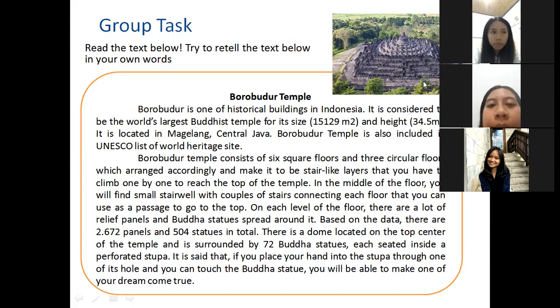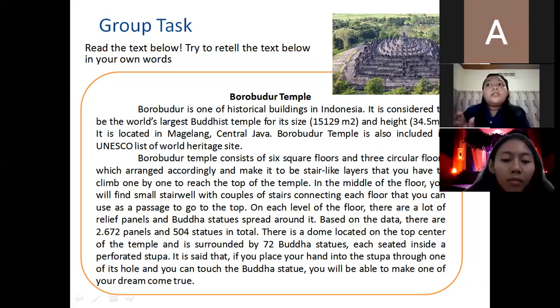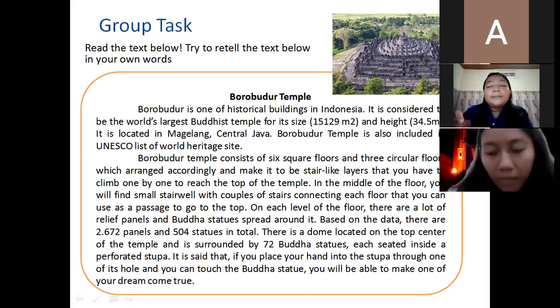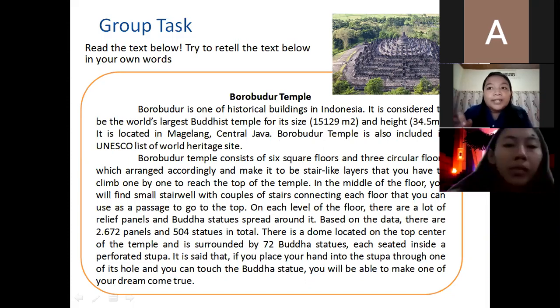Okay, so before I end today's class, I want you to please read again and find a lot of information about what descriptive text is and how to make a good descriptive text, especially describing a place. You can find a lot of information on the internet, on YouTube, because there is a lot of information that can be found there. After this meeting, we are going to learn how to make a good descriptive text. So please find a lot of information about descriptive text, right?